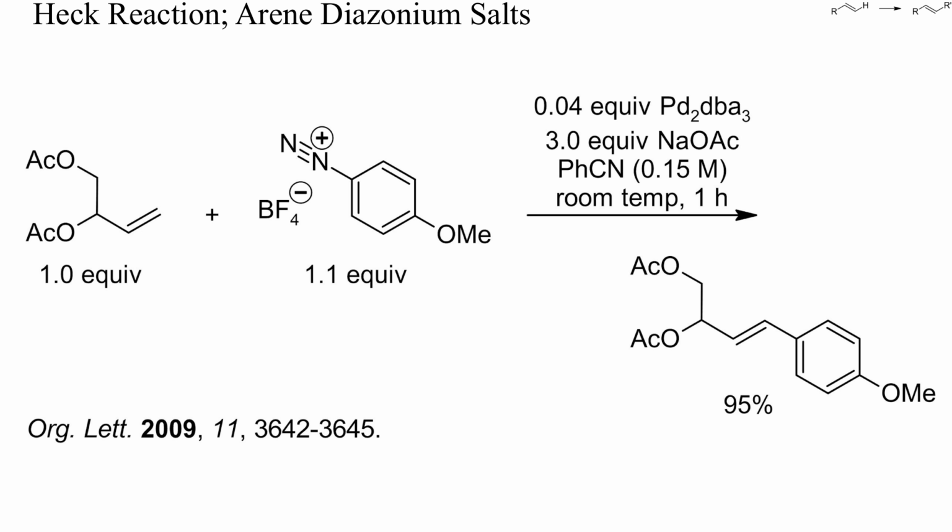Arene diazonium salts are strong oxidants and electrophiles, and their use in Heck reactions often requires extensive optimization. Here, an unactivated vinyl group was arylated in high yield with only a slight excess of a diazonium tetrafluoroborate.